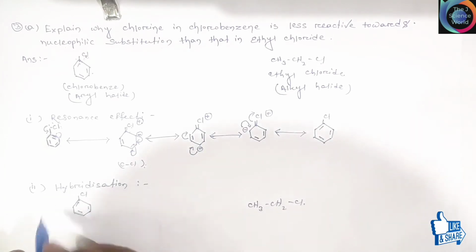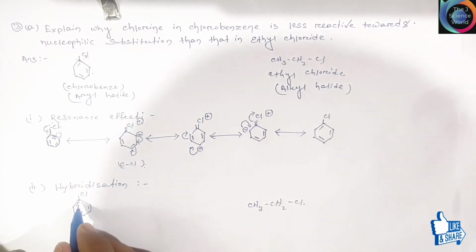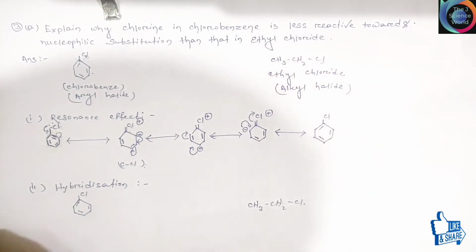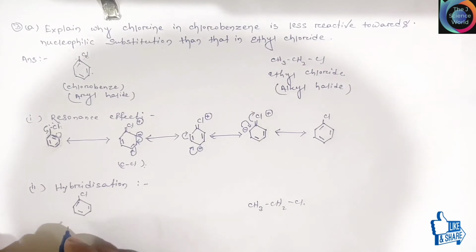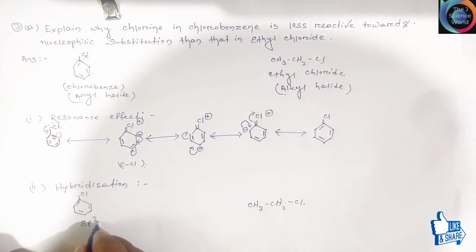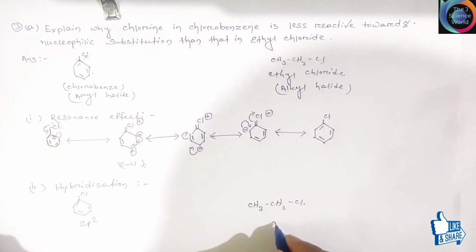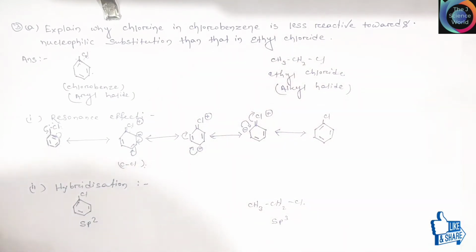Friends, in this case you clearly see this carbon atom is an sp2 hybridized carbon atom, and in this case this carbon atom is an sp3 hybridized carbon atom, which means one s orbital and 3 p orbitals.